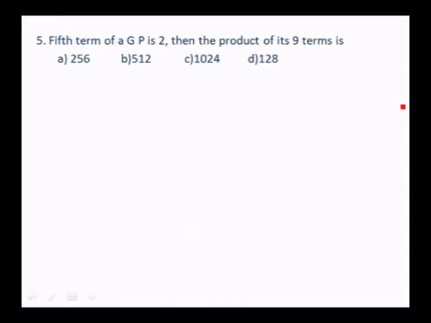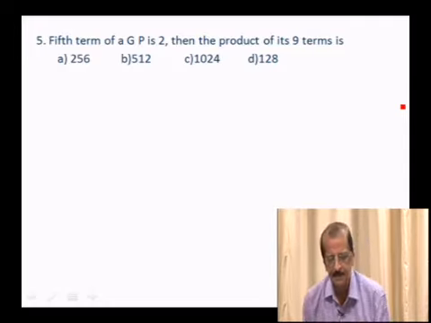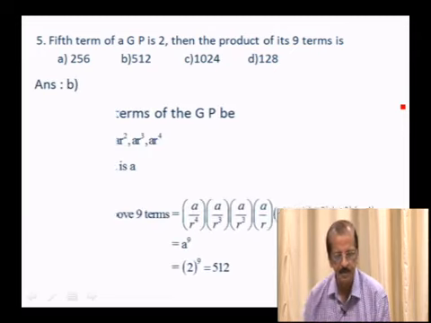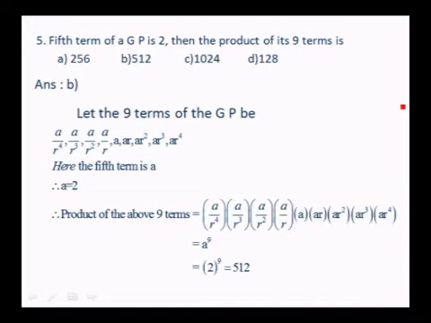The fifth term of a GP is 2, then the product of its 9 terms is? So here also we take the GP as a/r^4, a/r^3, a/r^2, a/r, a, ar, ar^2, ar^3, ar^4. Because if you multiply all these terms, you get a^9. So the product of the above 9 terms is a^9.